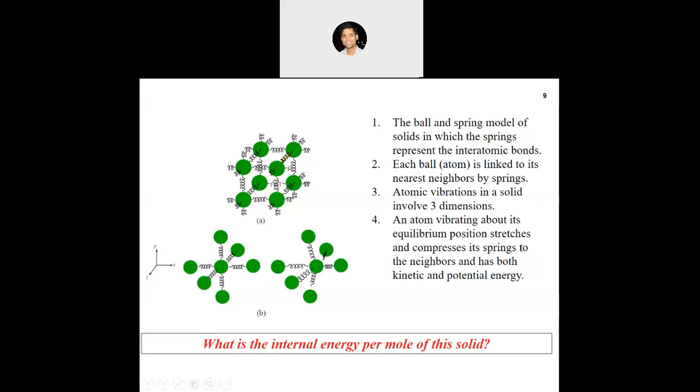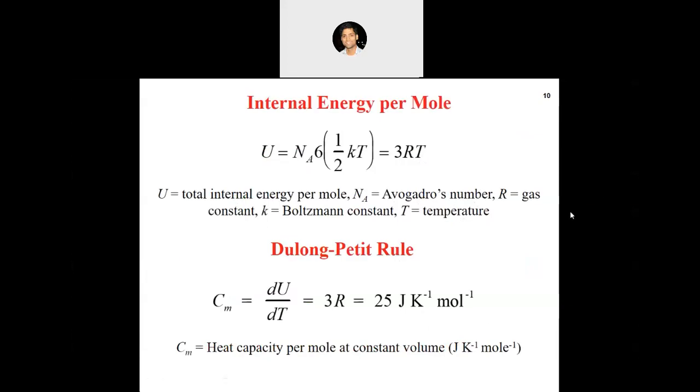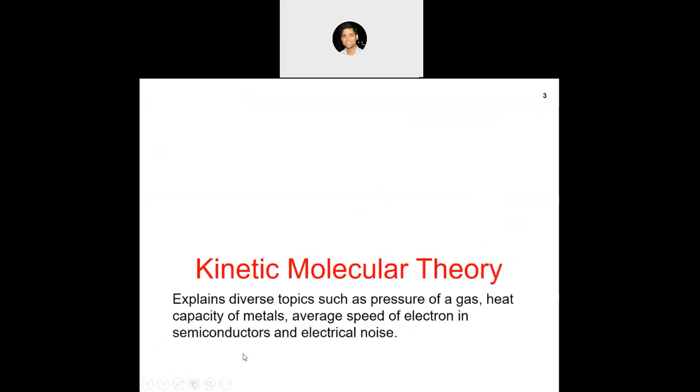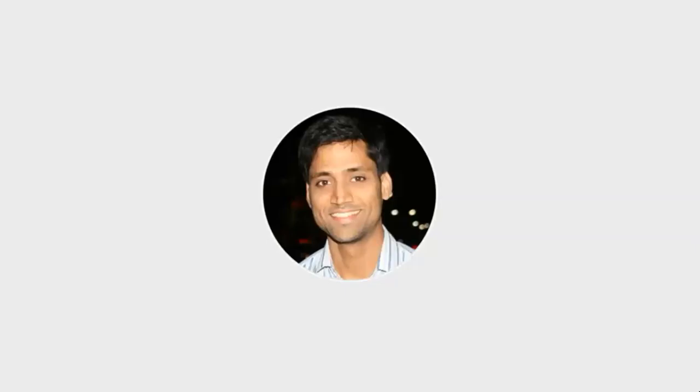There was one more question: how can we generalize the result which we derived for gas to solid? Yes, that is a good question. We are utilizing this very simple model which was derived for gases. As I said in the very beginning, some phenomena in solids, for example the heat capacity of metals and the average speed of electrons in semiconductors, can be explained using the kinetic molecular theory.